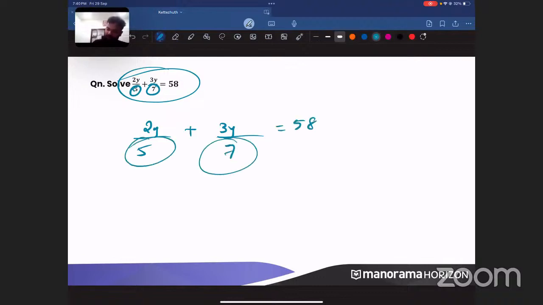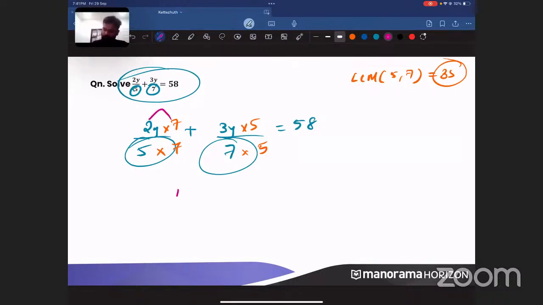So that means your denominators are 5 and 7. So what you have to do is take the LCM of 5 and 7. What is the LCM of 5 and 7? 35. So how will you make that 5 as 35? Multiply by 7. How will you make 7 into 35? Multiply by 5. Understood? Any doubts, anyone? This is the direct question again. Only thing is that you have a fraction. So when you have a fraction, take the LCM and make the denominators the same.